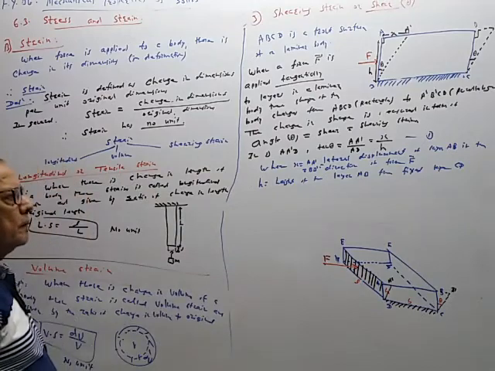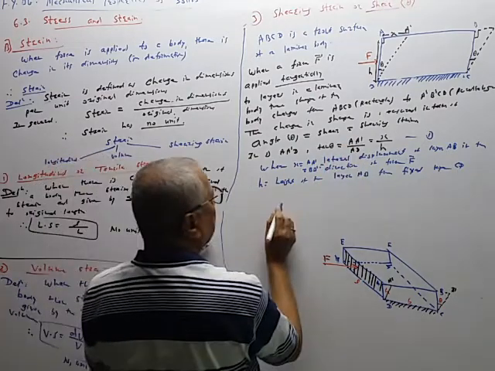H is the height of the body. And therefore, tan theta is equal to x by h.